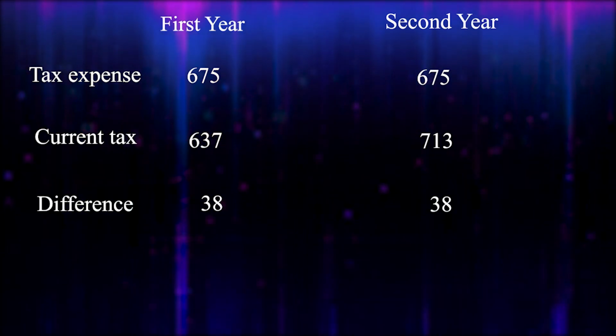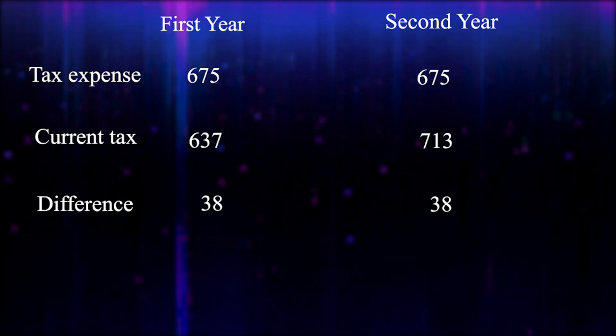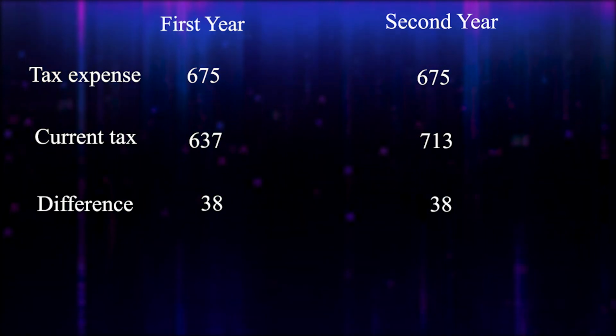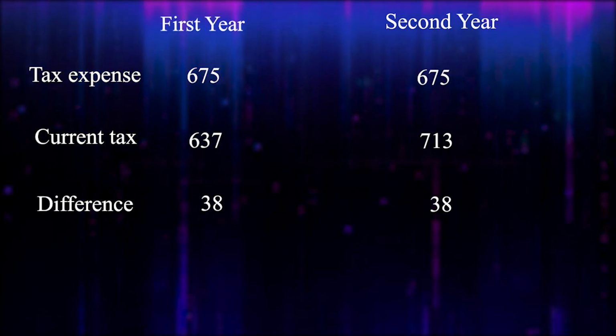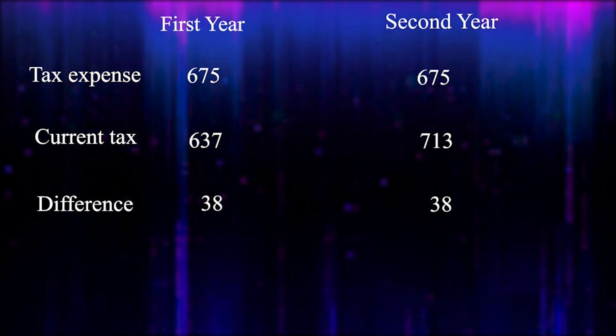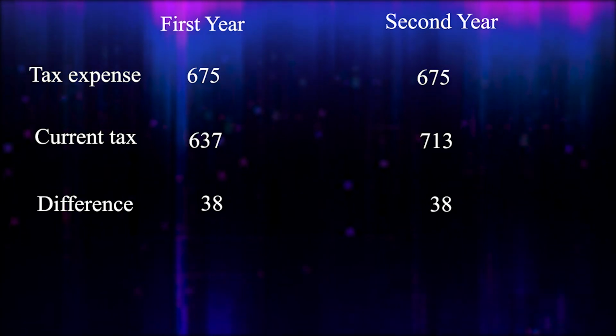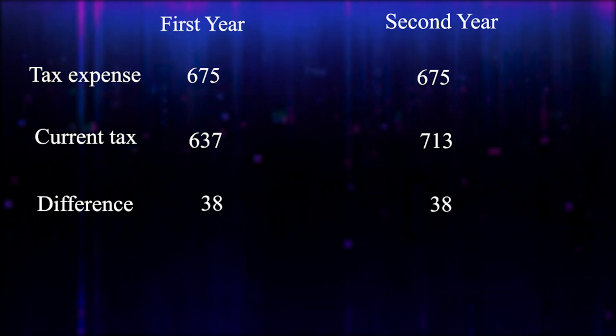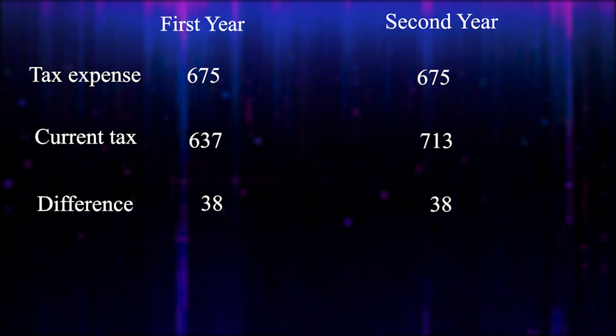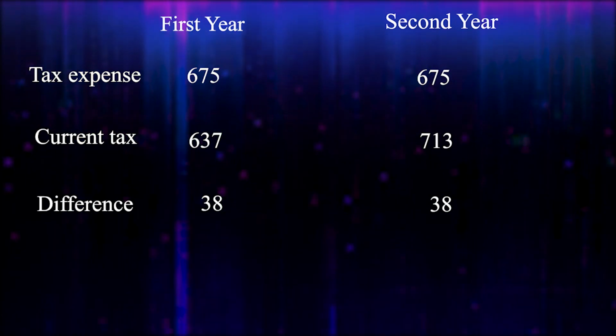637, okay? That means even though 675 accrued to the company as tax expense, that means company is liable to pay that, but only 637 was due in first year, okay? The balance is not due, okay? The balance actually due in the second year.